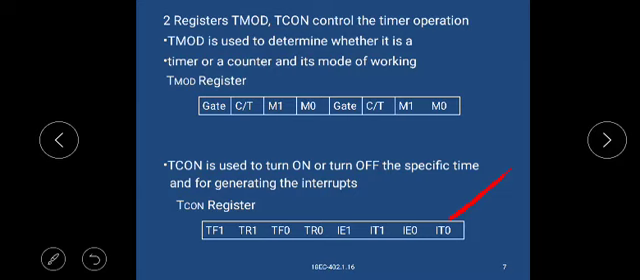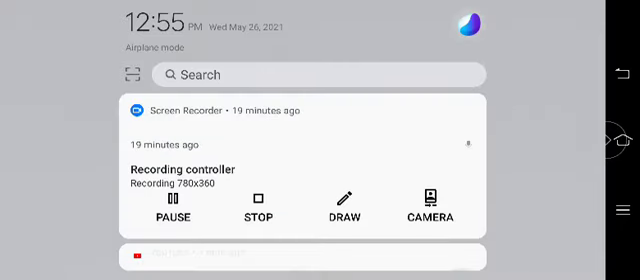The TCON register is an 8-bit register. The bits are IT0, IE0, IT1, IE1, TR0, TF0, TR1 and TF1.